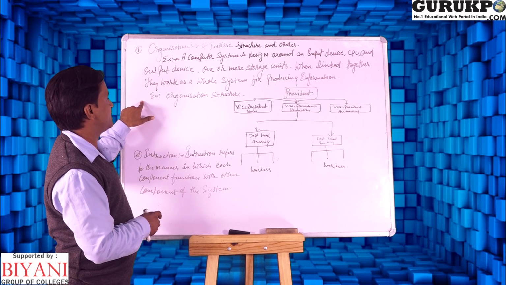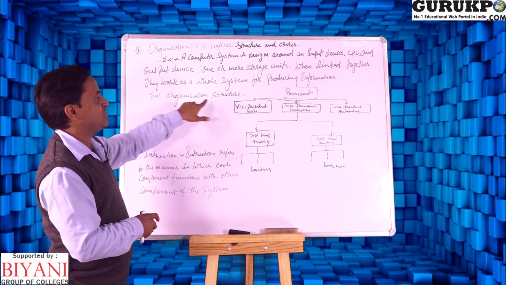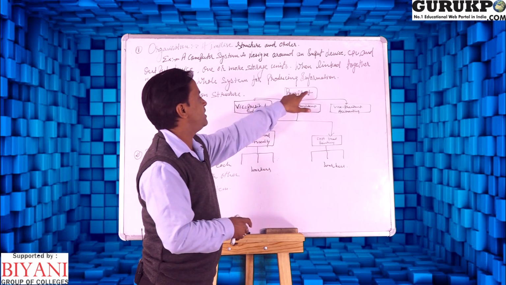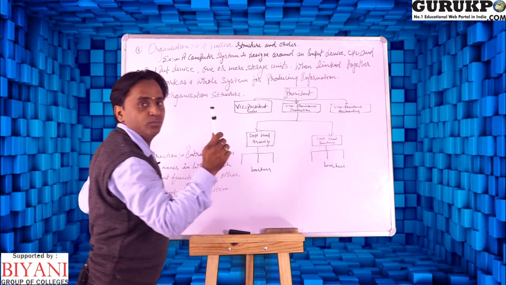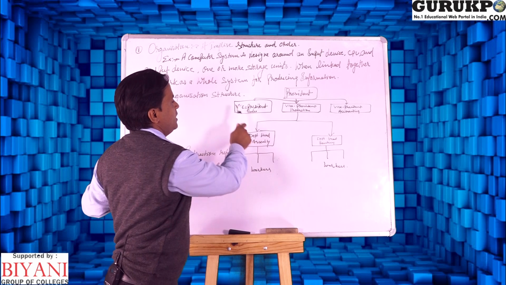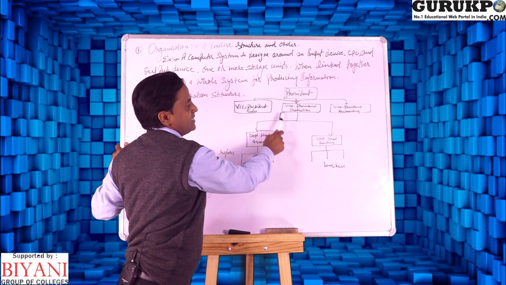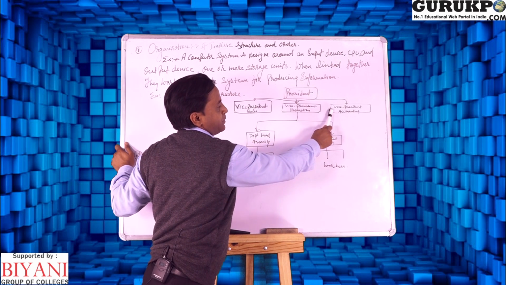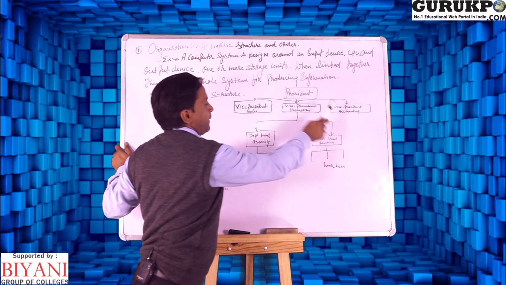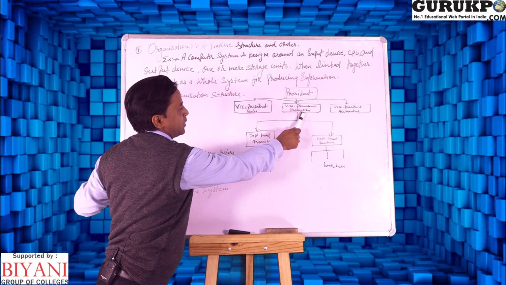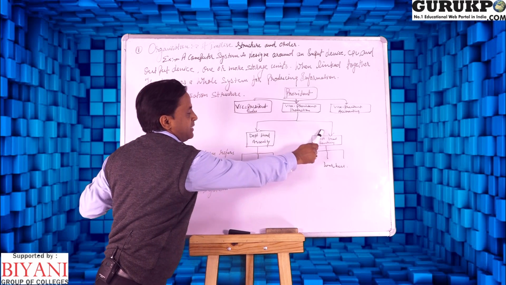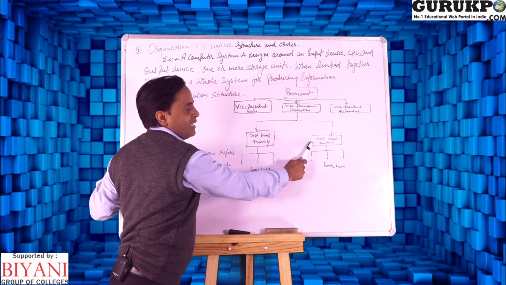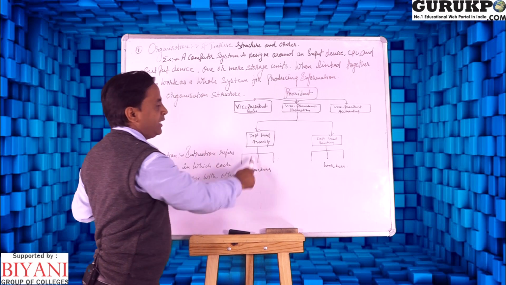In another example of organization structure: president, vice president. Both are different. Vice president in sales, vice president in production and vice president in accounting. In the vice president's production we divide it into two departments: assembly and painting department.